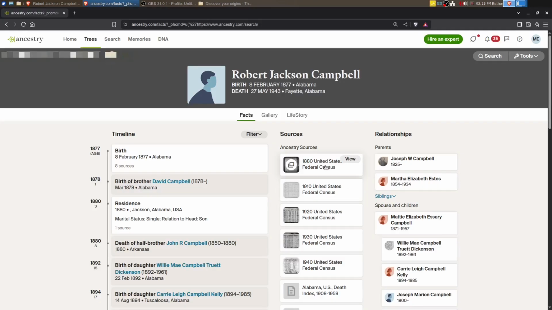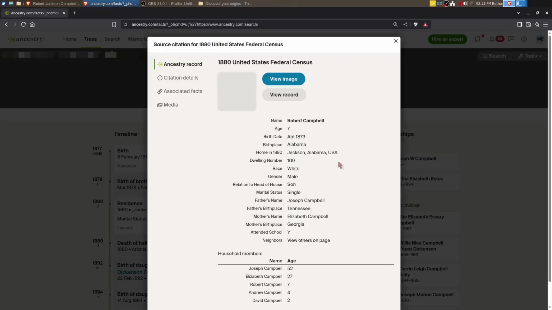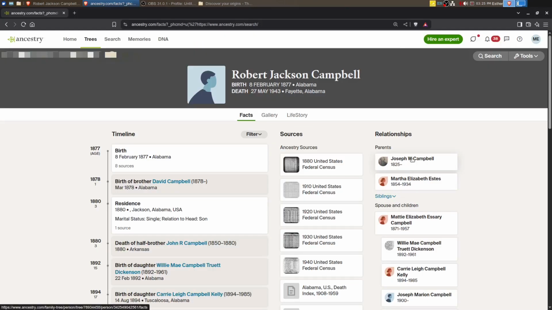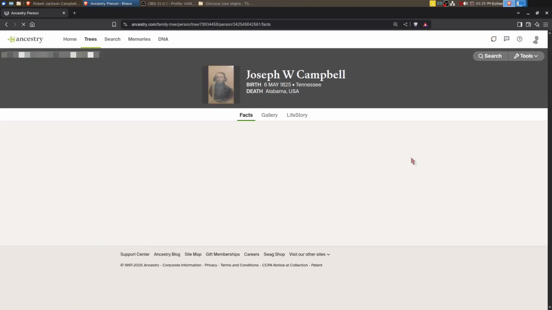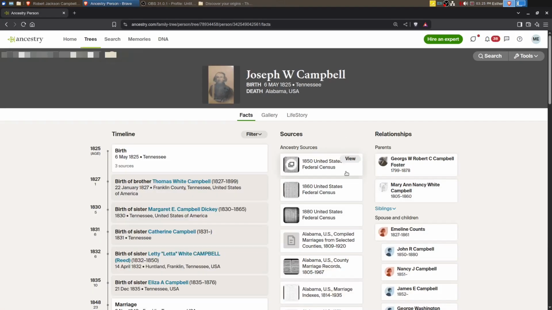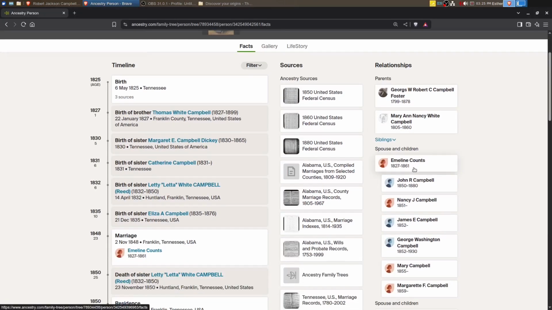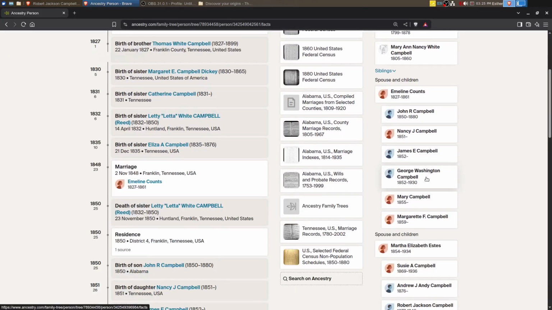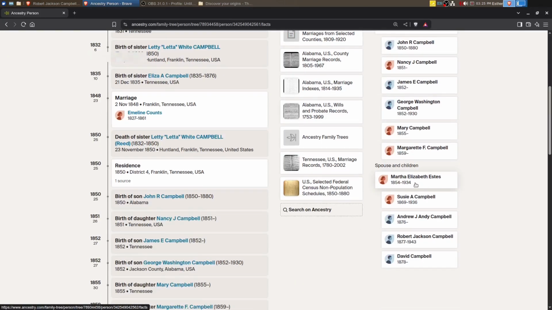All right, so 1880, so they've connected that 1880 census where there is that age disparity. Okay, so yeah, it says he was born in 1825. Okay, so he must have had a previous wife, Emmeline, had several children, and then married a second time to Martha Elizabeth Estes and had 4 more children.